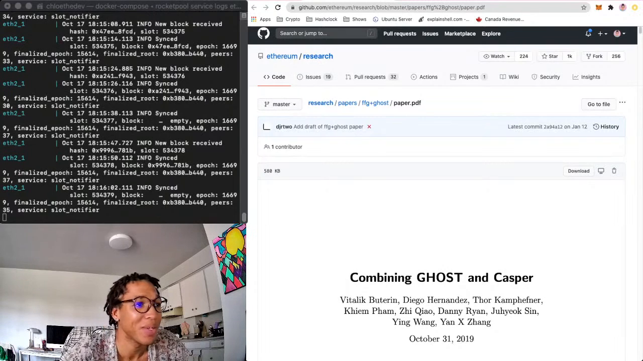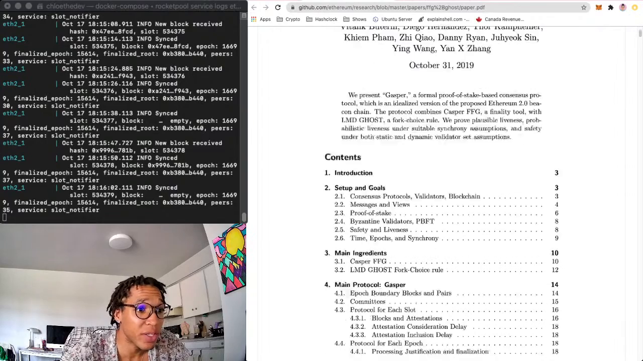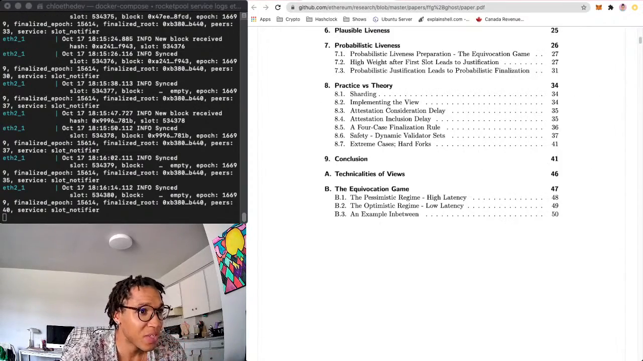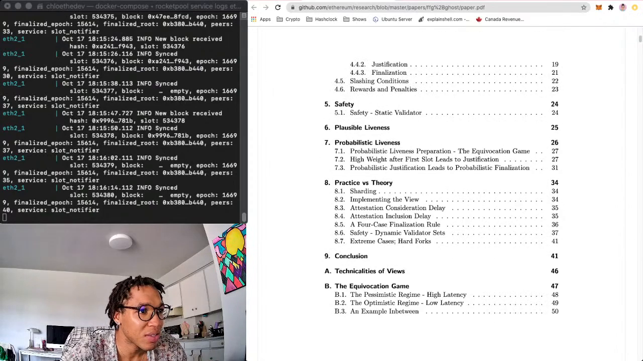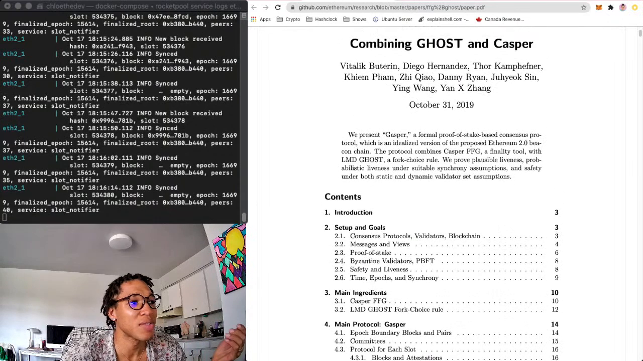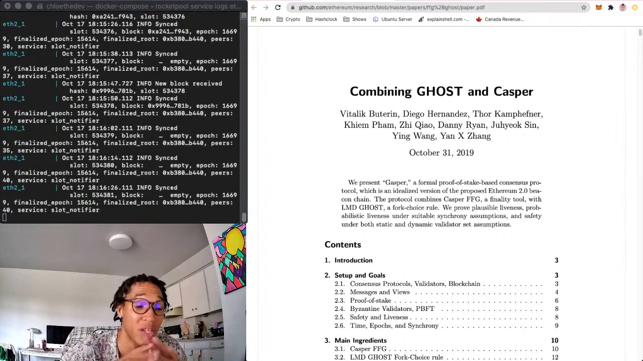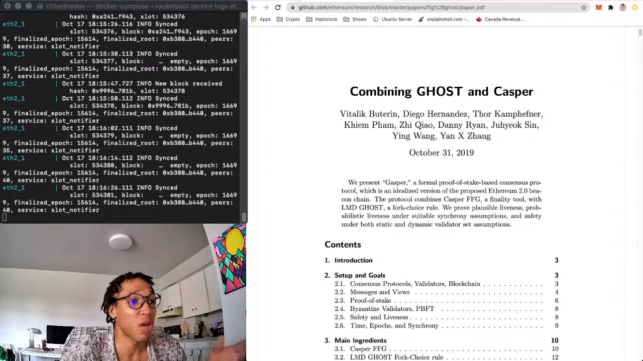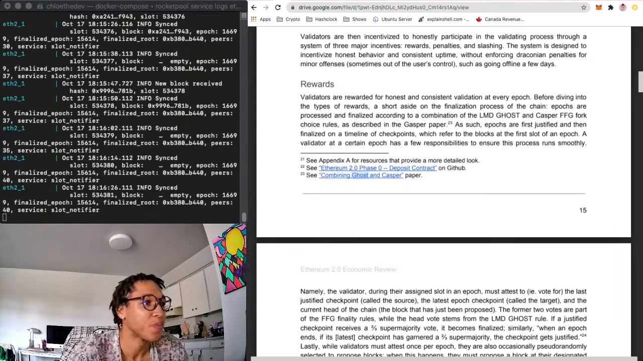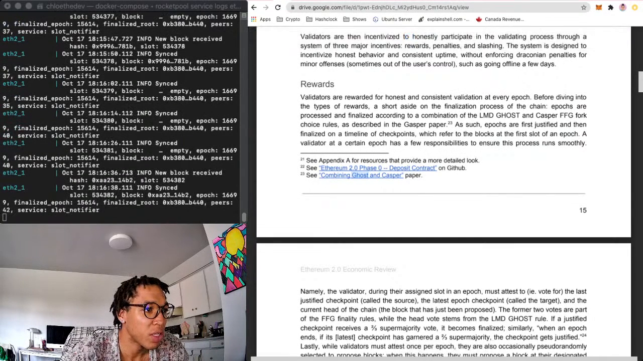Anyways. Combining Ghost. I want to read this next. Oh, it's a long one. It's okay, I'll read it next. This looks like fun. Because we went through the Casper paper, so I feel like it would be smart to now go through the Ghost Casper combination, because then that would make sense as we're talking about what's going to be going into ETH2.0. So let's continue. Deposit contract on GitHub. Okay.